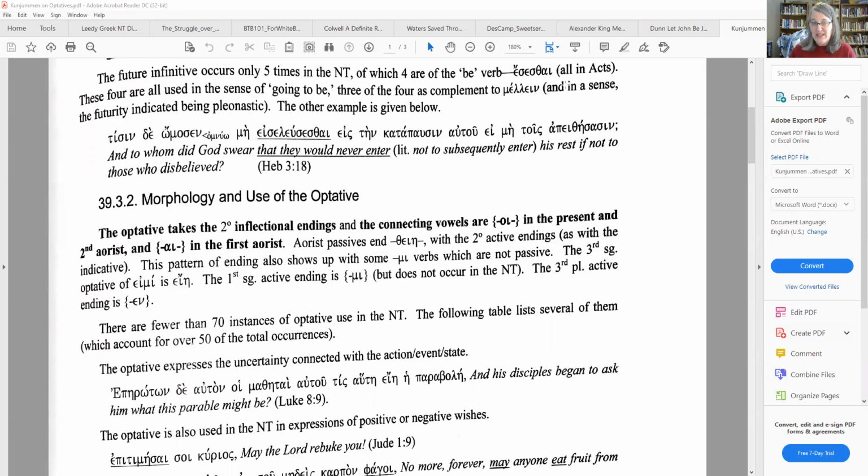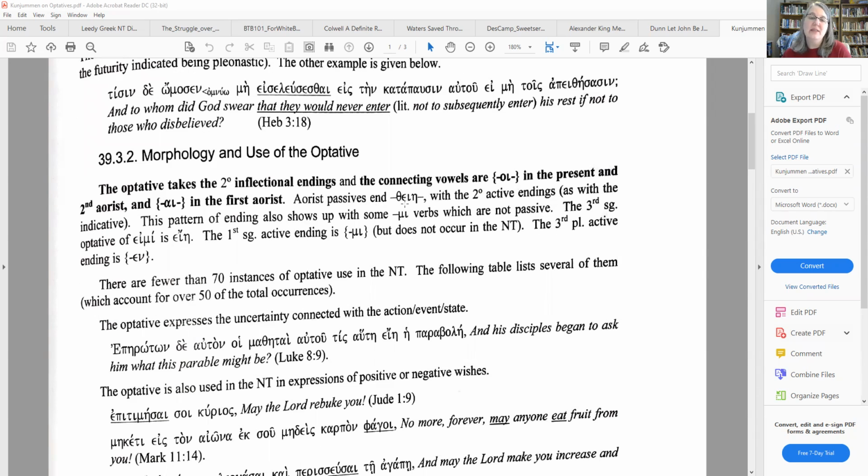First of all, the optative, it's another mood like the indicative or the imperative or the subjunctive. It's very similar to the subjunctive in the sense that it expresses uncertainty. It takes the secondary endings, and the connecting vowels are oi in the present and the second aorist, and ai in the first aorist. Notice, and I'm reading from the textbook now, aorist passives end in theien, so the ei rather, so you have the ei with the secondary active endings.